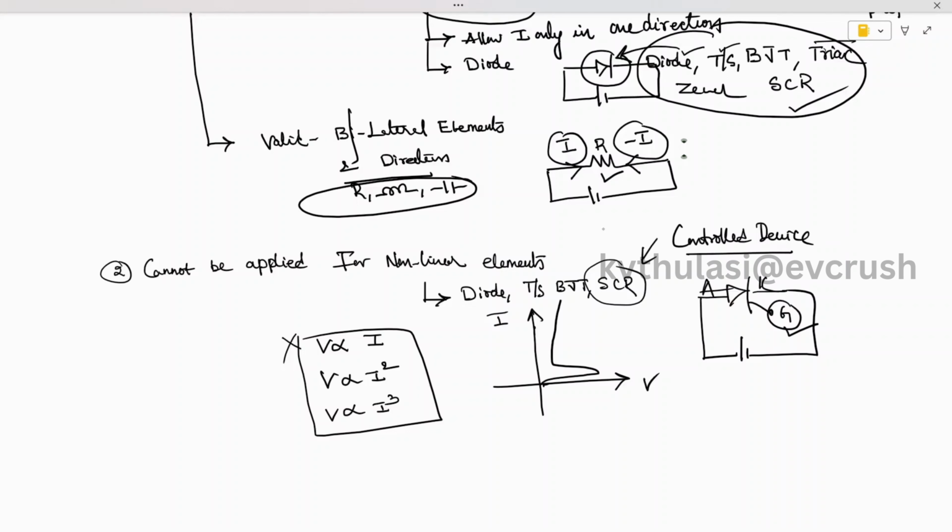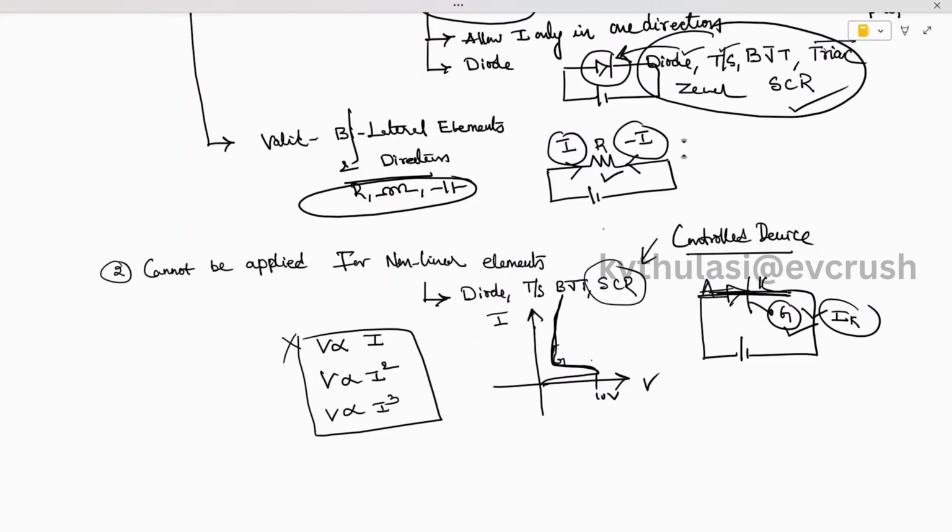When you apply the voltage, for example, I'm applying 10 volts across anode to cathode, it doesn't conduct. It will conduct only when we apply the gate signal, and the current magnitude slowly increases. When you apply the gate signal, this diode will act as a short circuit and it will try to flow the current in the circuit. Then automatically the current in the circuit will increase.